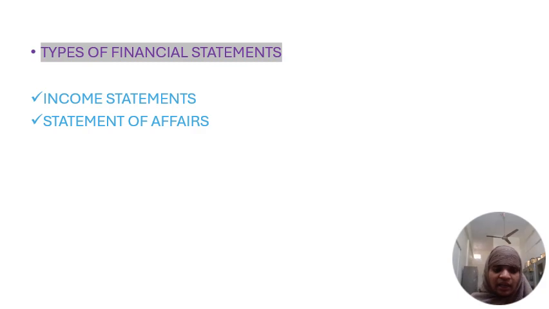Now coming to the income statement of the company. Under this income statement we prepare the profit and loss account. The income statement is popularly known as the profit and loss account. It includes the manufacturing account, trading account, and profit and loss account. It represents the cost of production, cost of sales, and finally the net operating income and net profit during the year.